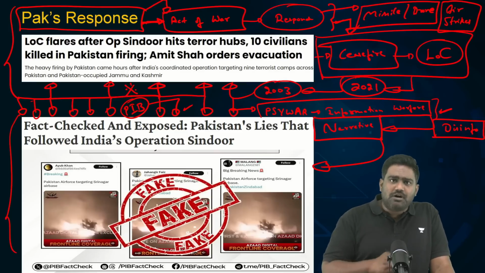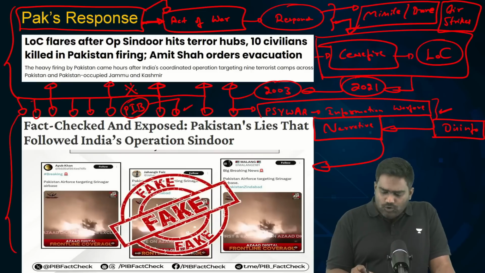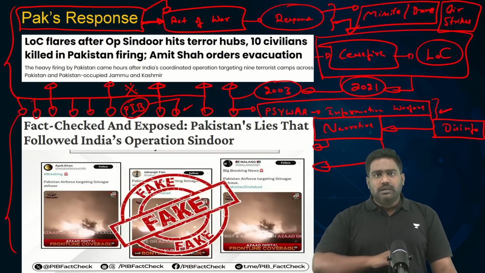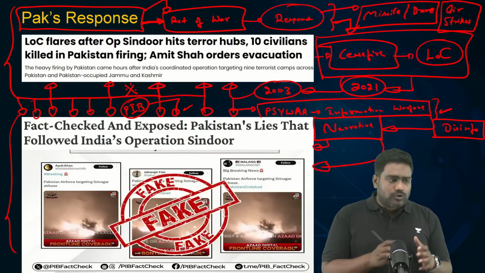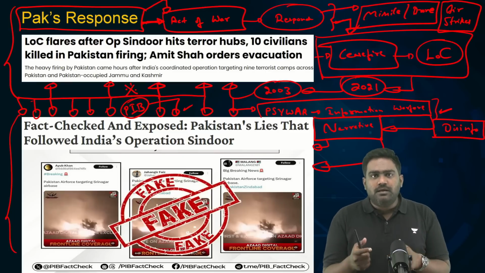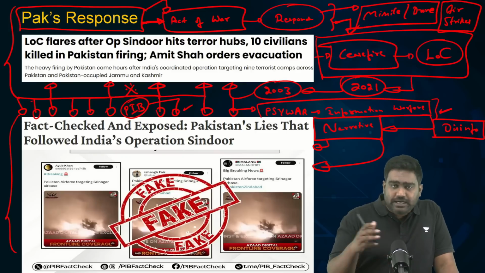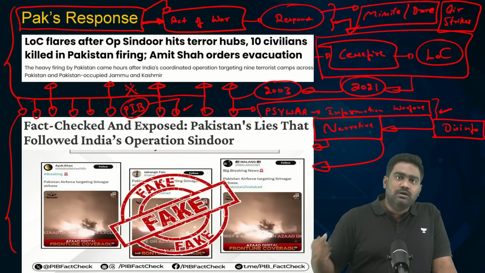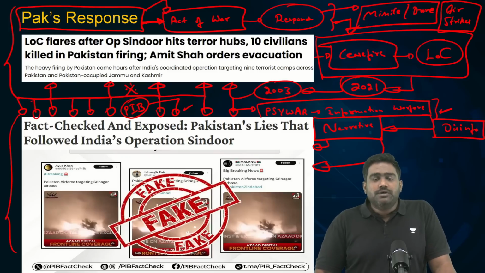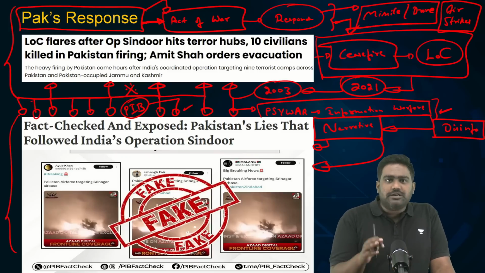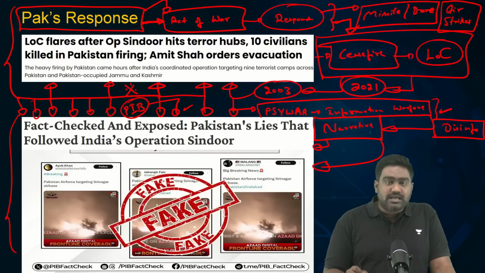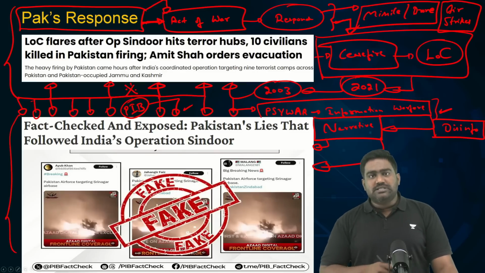We saw this after Pulwama attacks as well. When India carried out Balkot airstrikes, there was large scale disinformation in order to essentially undermine India's successful Balkot airstrikes and to project as if Pakistan had retaliated and shot down multiple Indian fighter jets. Right? So we have seen this happen repeatedly. It's nothing new, but India has done well to shut down the fake news and the disinformation.